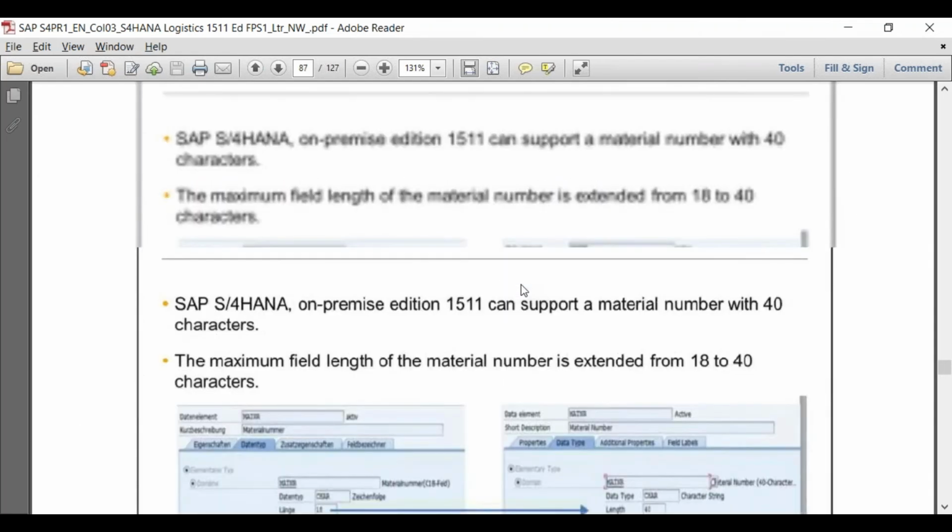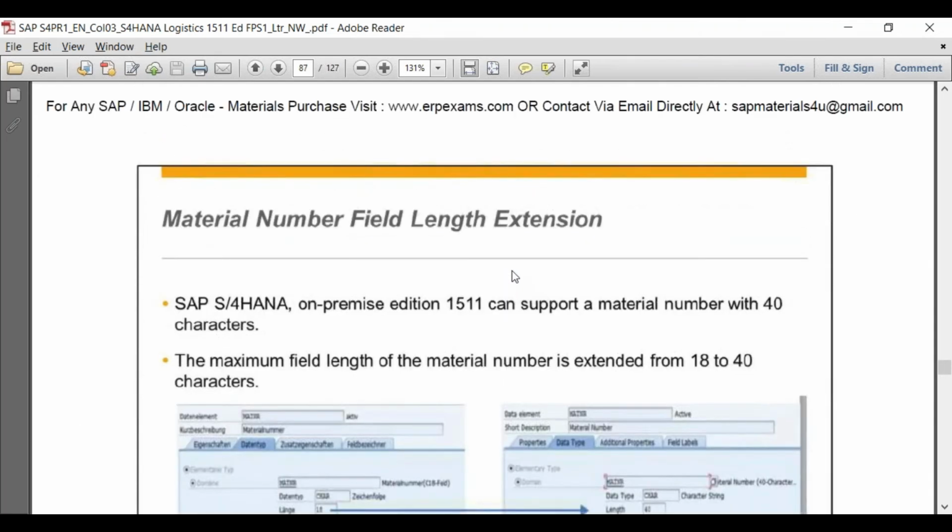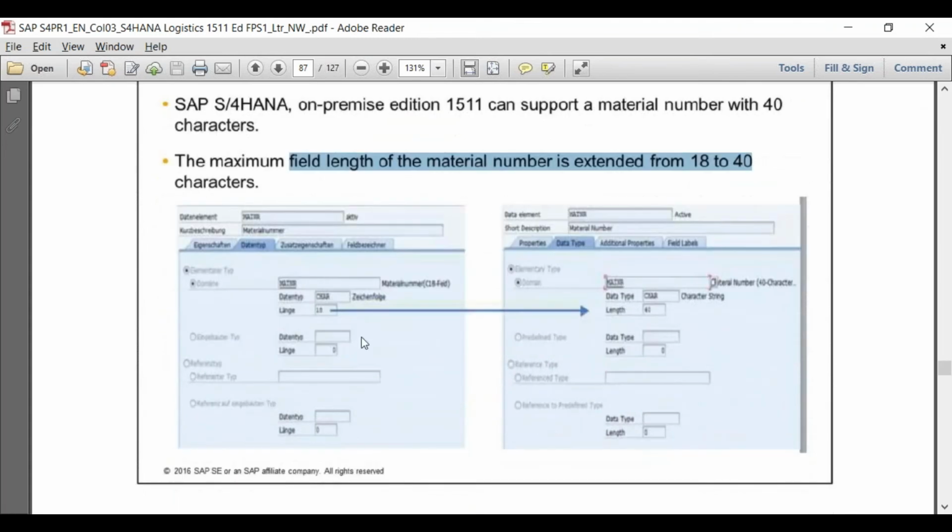Okay, now from here, the functionality starts. Earlier it was all Fiori, like how Fiori has made life simple. So, material number field length: we discussed that in SAP S/4HANA, the system can support a maximum of 40 characters. The maximum field length of material number is extended from 18 to 40 characters. As I told you, all the standard tables are already taken care of. In all the tables, this material length has been extended from 18 to 40.